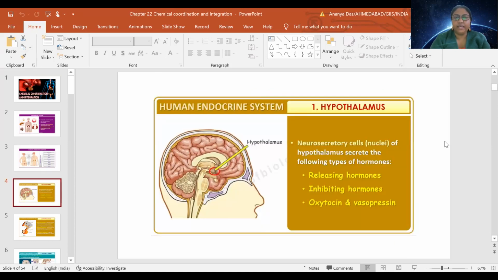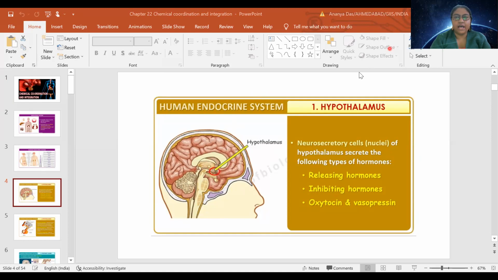So today I wish to talk about the first gland, that is hypothalamus. In this picture, you can clearly see the location of hypothalamus.